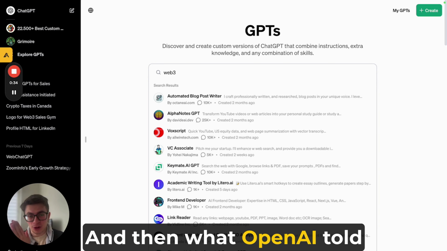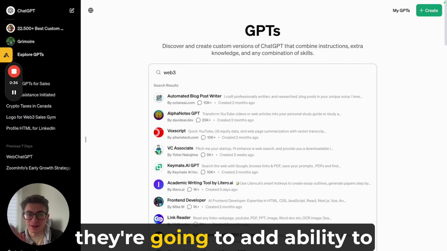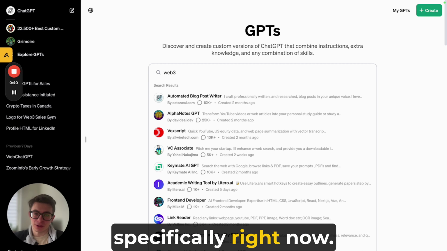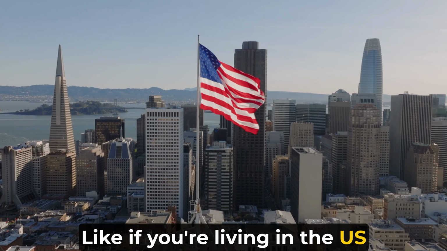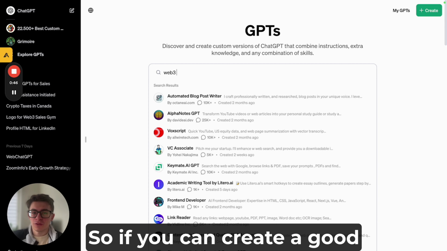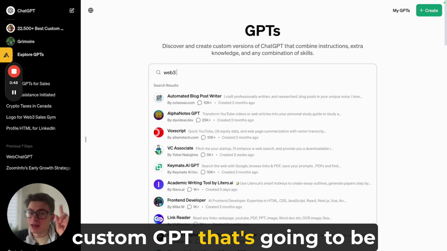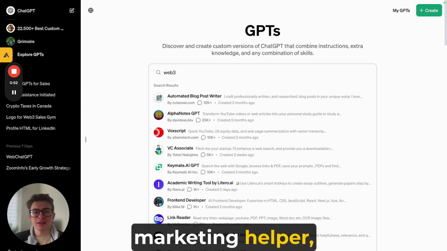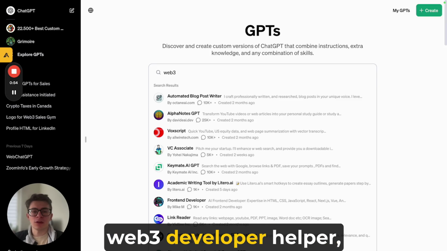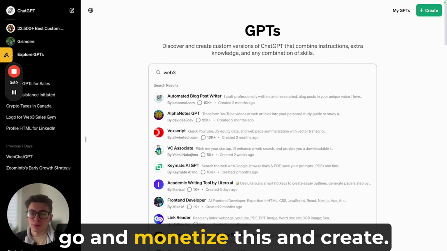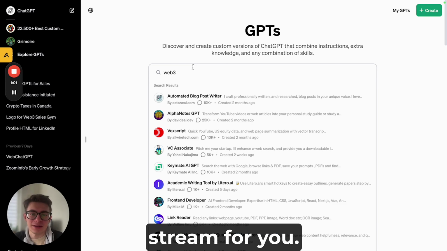And then what OpenAI told us is that in Q1 they're gonna add the ability to monetize these GPTs for you, specifically right now if you're living in the US, and then if you're living abroad, you're also gonna have this opportunity to monetize. So if you can create a good custom GPT that's gonna be good for Web3 sales, and you're putting it here like Web3 marketing helper, Web3 sales helper, Web3 developer helper, all these sorts of stuff, you have a good opportunity to monetize this and create an additional stream for you.